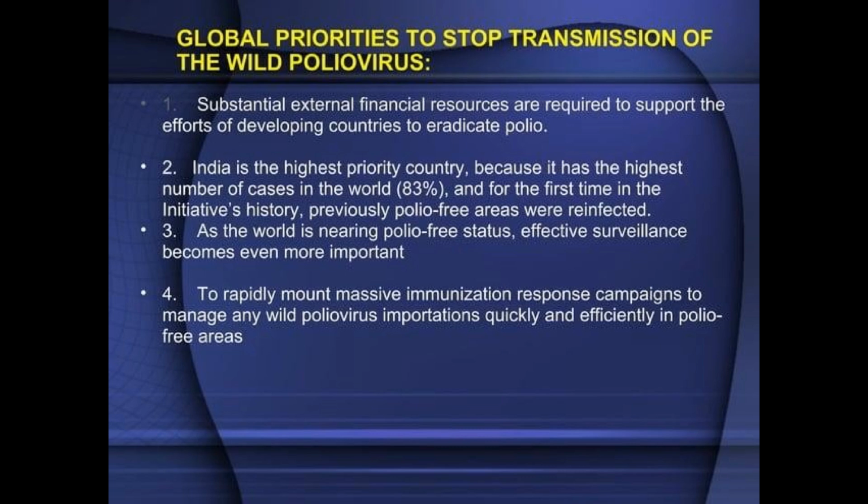Global priorities to stop transmission of the wild poliovirus. 1. Substantial external financial resources are required to support the efforts of developing countries to eradicate polio. 2. India is the highest priority country, because it has the highest number of cases in the world, 83%, and for the first time in the initiative's history, previously polio-free areas were reinfected. 3. As the world is nearing polio-free status, effective surveillance becomes even more important. 4. To rapidly mount massive immunization response campaigns to manage any wild poliovirus importations quickly and efficiently in polio-free areas.